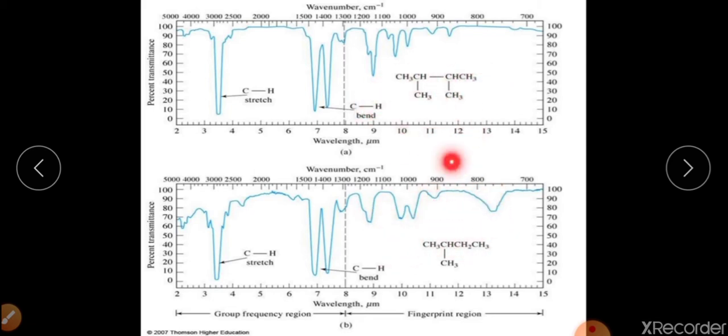If we analyze these two areas of the two molecules, we can easily identify that these two molecules are not the same, they are different. So on the basis of IR spectroscopy, we can identify the organic compound either from the functional group region or from the fingerprint region.